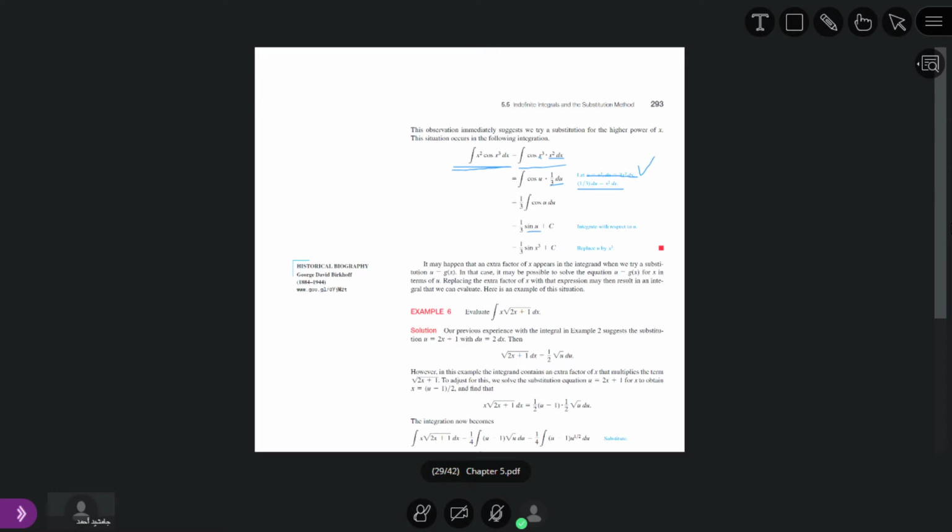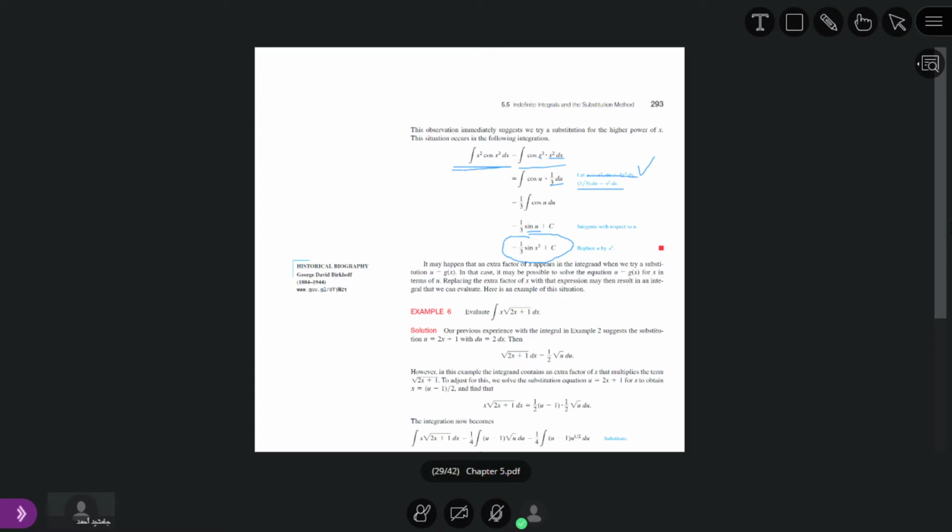But here what is u? u is equal to x to the power 3. So we get 1 by 3 sine x to the power 3 plus constant.